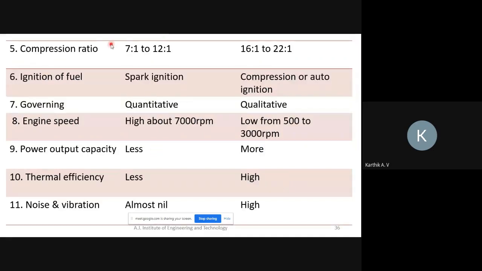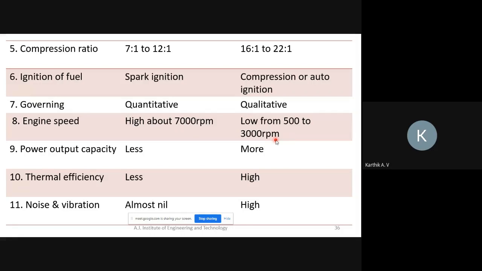Similarly, this is the compression ratio of petrol as well as diesel. Compression ratio is higher in diesel. For ignition of fuel, spark ignition is used in petrol, and compression ignition is used in diesel. Governing is quantitative and qualitative. Engine speed is up to 7,000 RPM in petrol and low, from 500 to 3,000 RPM, in diesel. Why? Because the size of the engine is bigger in diesel compared to petrol.